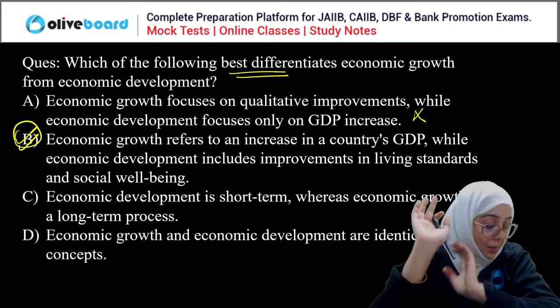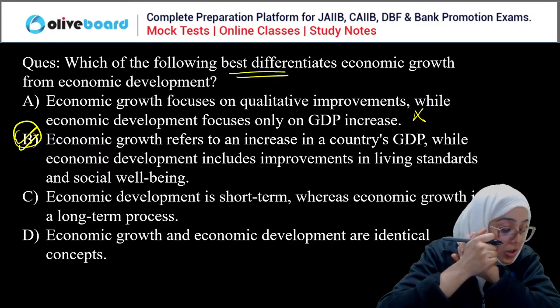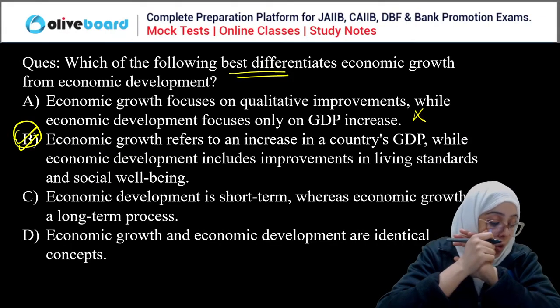So whoever has said B, that is the correct answer. So Irfan, you are wrong. Ruchi, Shirish, Krishna, Chandan, Hema, Smriti. Okay, so these are all correct.